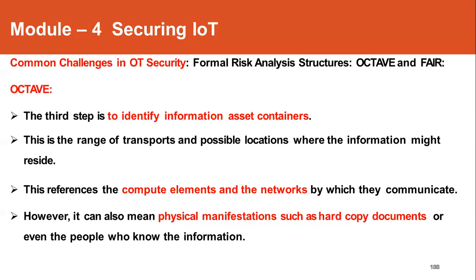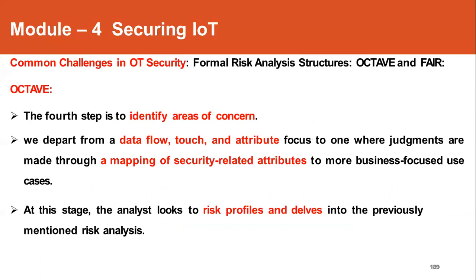So once the containers are identified, the next step would be to identify the areas of concern. So how the data flow or the attribute focus should happen within the container. Here the judgment has to be made.